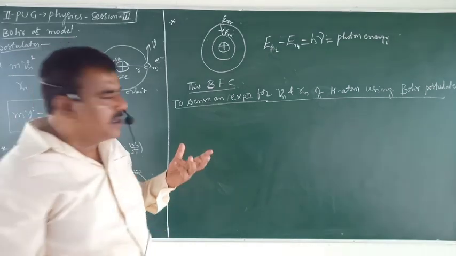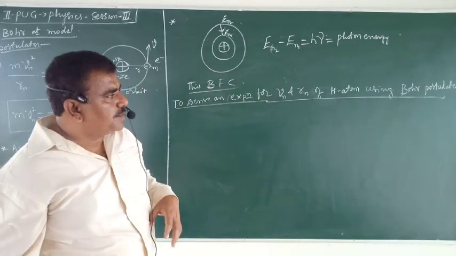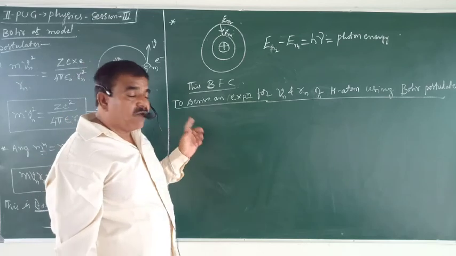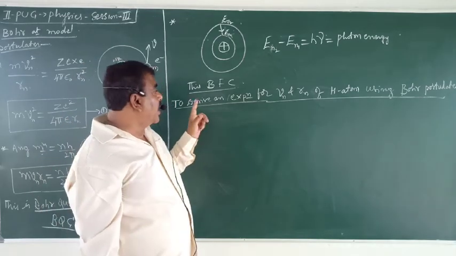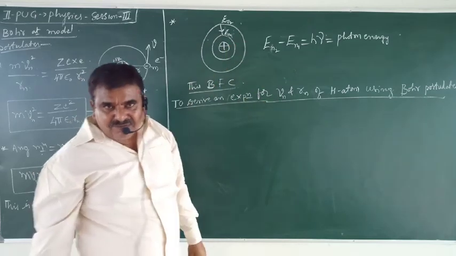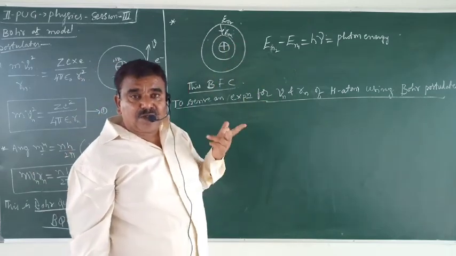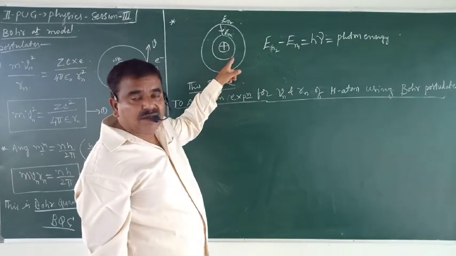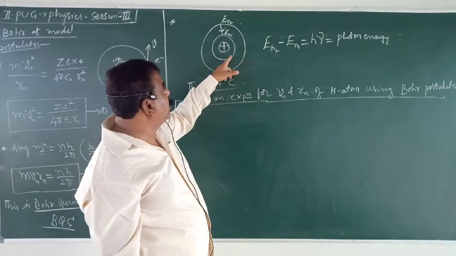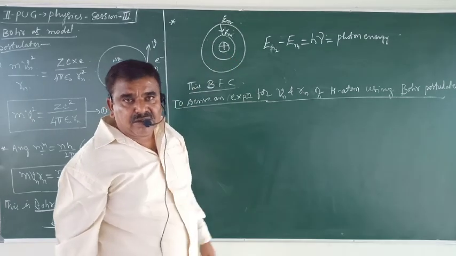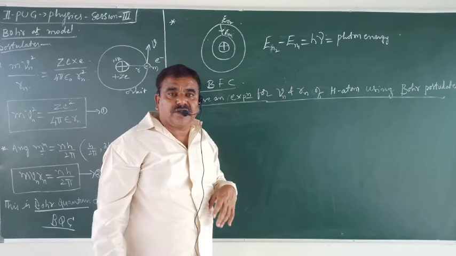If we apply Bohr's postulates to hydrogen atom, what can we do? We can derive an expression for the velocity of the electron. We can find out the speed of the electron. With what velocity do electrons go in the first orbit, in the second orbit? So you can find an expression.